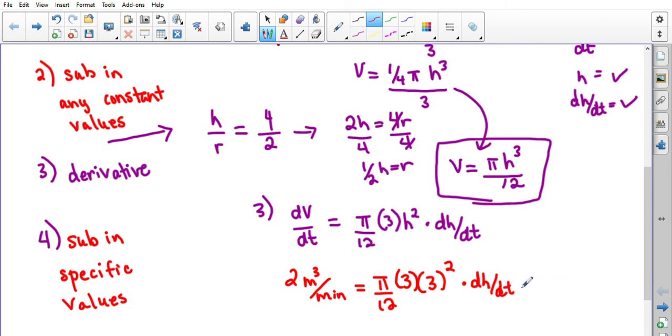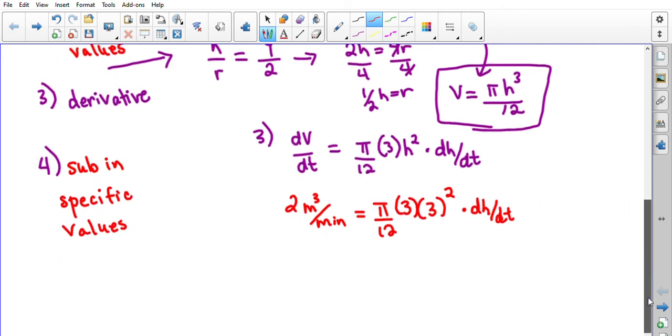So I have all my information now that I've substituted in. We can, in step number 4, begin to solve for our unknown dh/dt. So I forgot my unit here. I'm just going to squish it in here in meters. So what I end up having is these 2 cubic meters per minute.